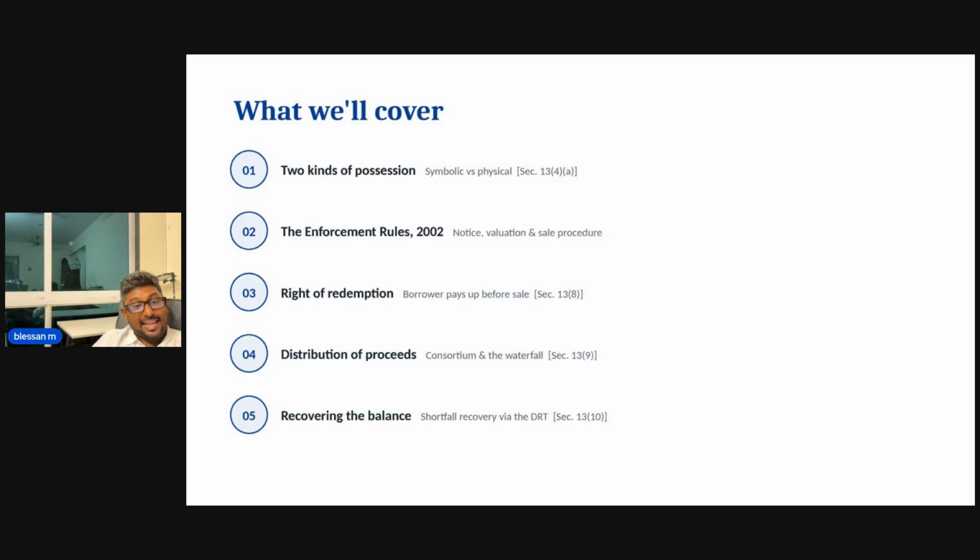And say for instance, if the borrower does not have any surplus. For example, if the loan is for 1 crore and if the property is sold for 50 lakhs, then there is a 50 lakh shortfall. The banks can actually approach DRTs and other forums to recover that shortfall.